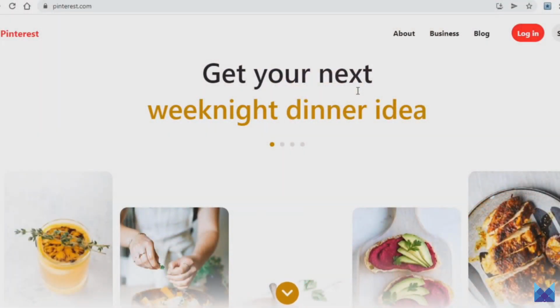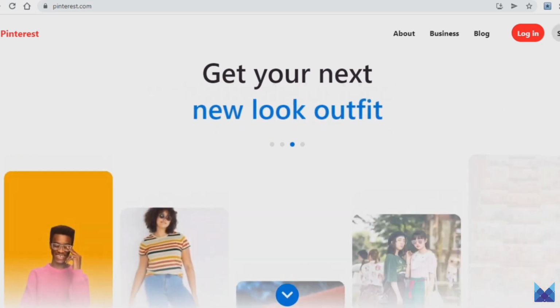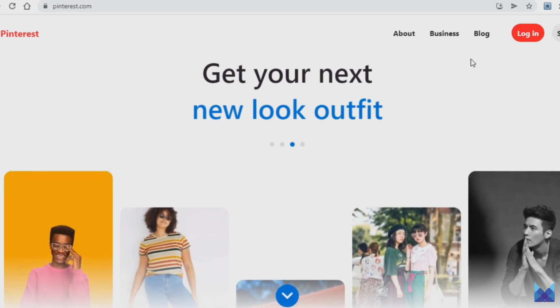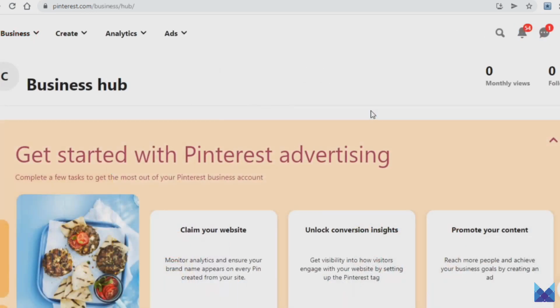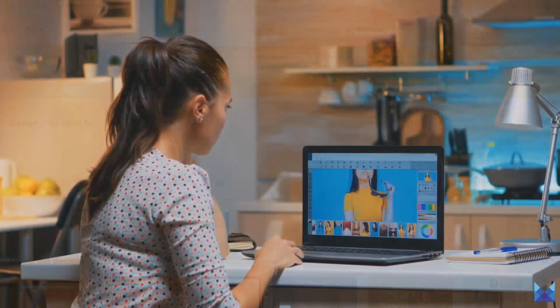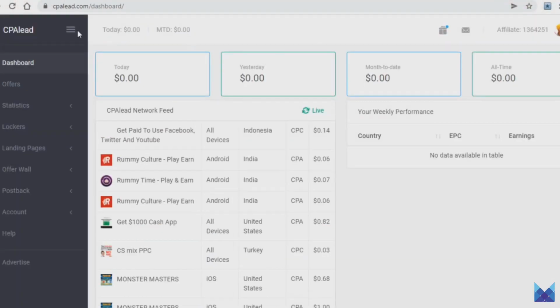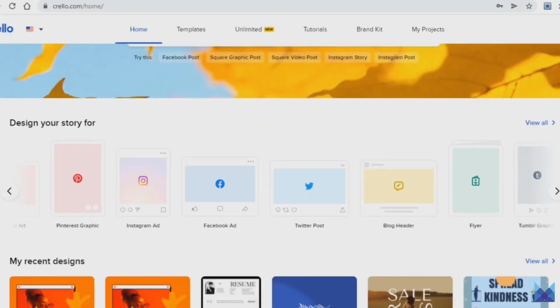First off though, what you'll need to do on this website is sign up. To do so, just click on the sign up button here and then proceed to log into your own account from there. Once you do, this is how everything will look, and I have already done so myself so I can explain this easier. Your very first step once you sign up to Pinterest will be to go over to Crello, and what you will want to do on Crello is design a Pinterest photo promoting your paid offer that you chose a while back, and you will then go ahead and upload that photo over on pinterest.com.